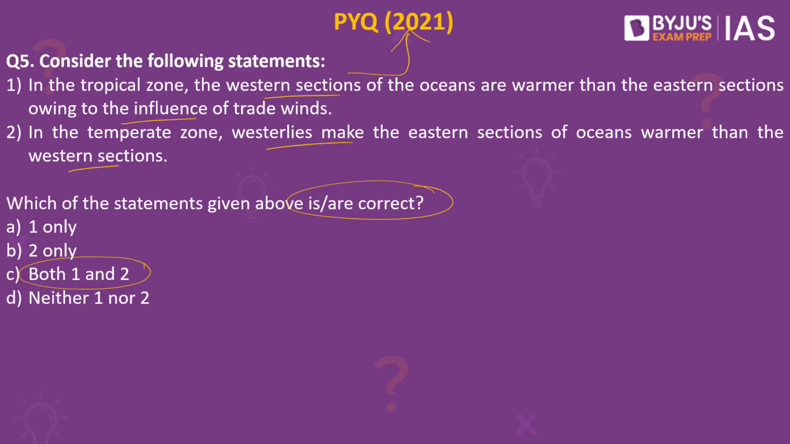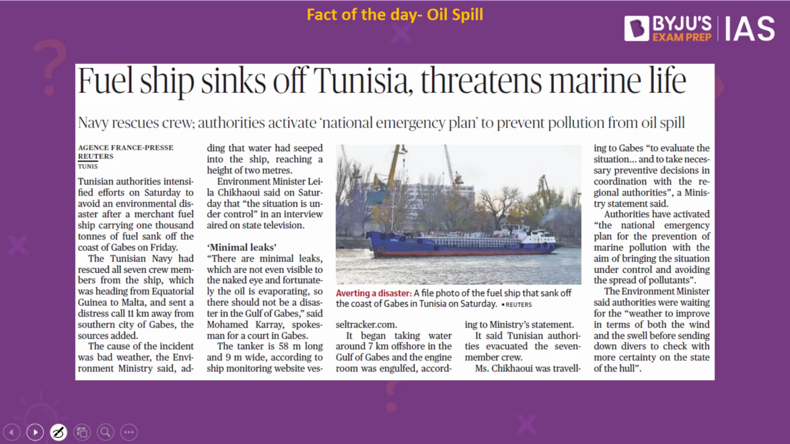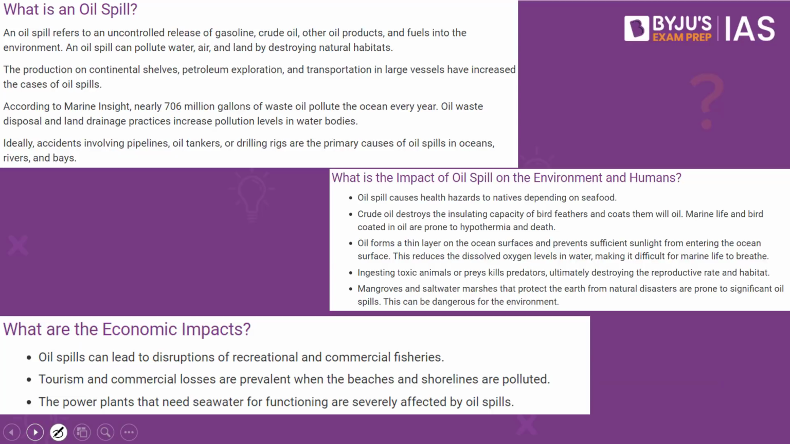Now let's look into the fact of the day. The fact of the day for today's discussion is oil spill. What do we understand by oil spill? When we speak about oil spill, it refers to uncontrolled release of gasoline, crude oil, other oil products and fuels into the environment. It can be an accidental release into the environment. It can be liquid, raw or natural petroleum hydrocarbons which are released in the environment, especially when it comes to the marine ecosystem, into the seas.